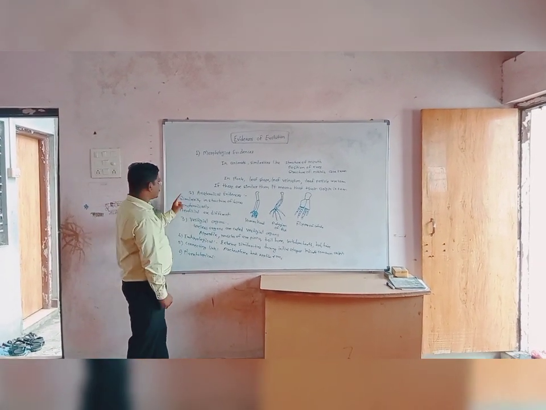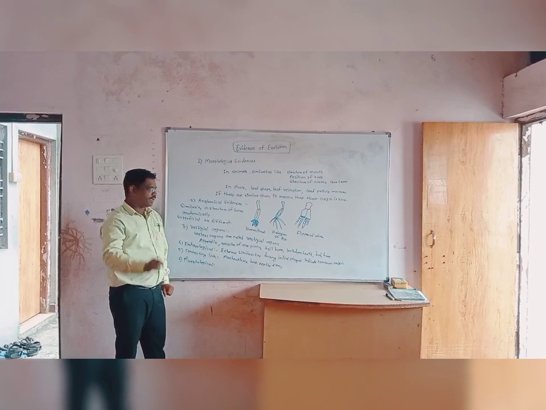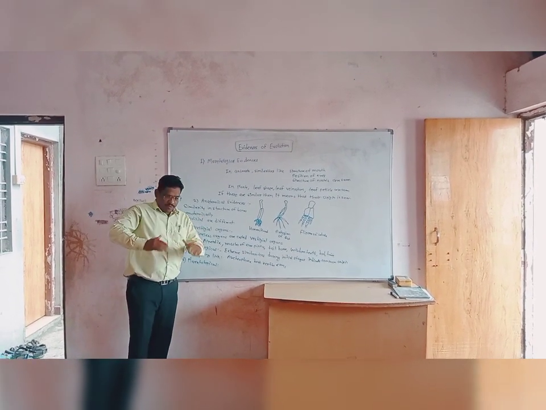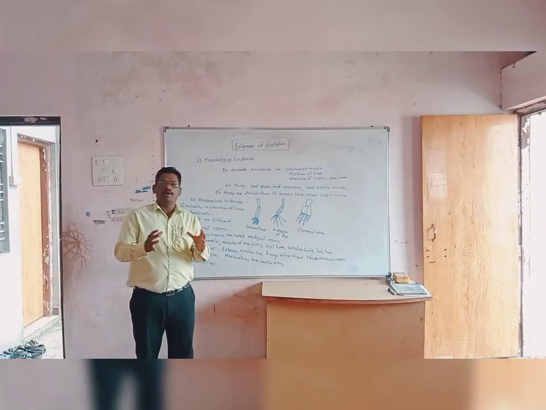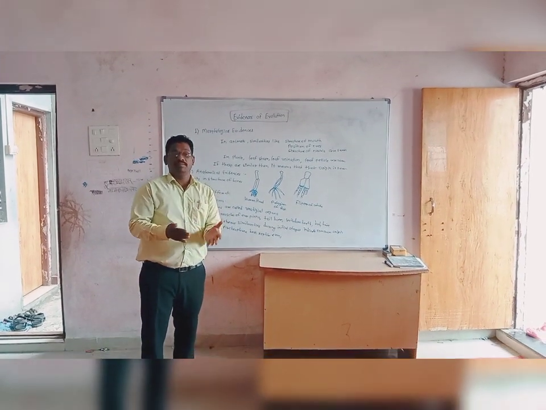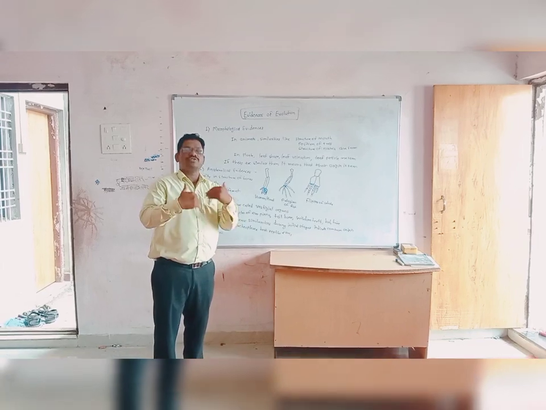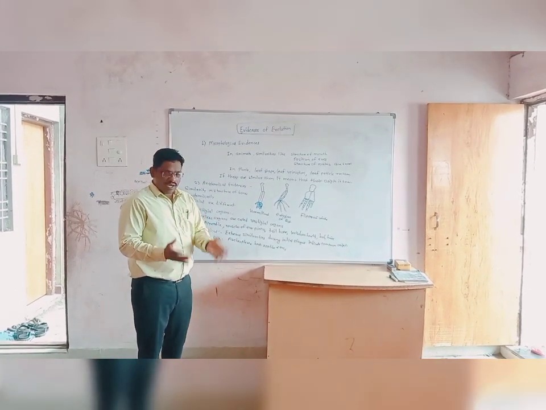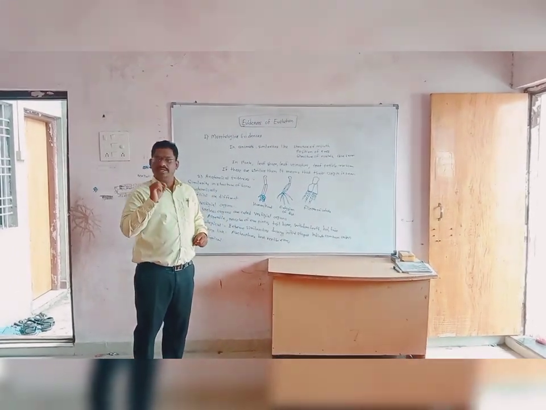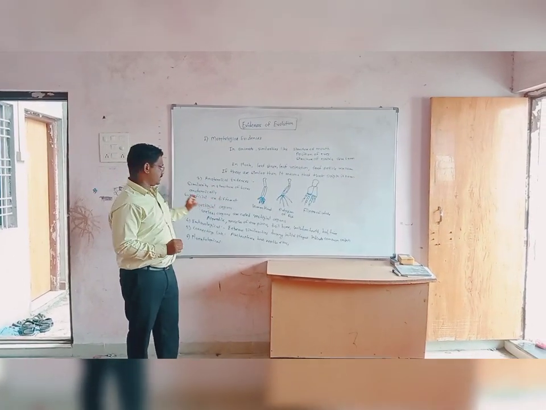Now let us discuss the second evidence, that is anatomical evidences. First of all we should know the meaning of anatomy. Anatomy means the study of internal structures. If the external structures are different and the internal structures are similar, then it indicates anatomical evidence.